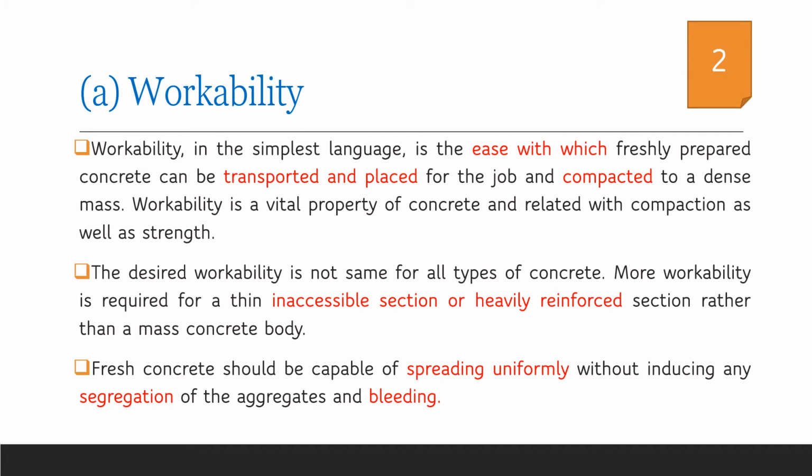Workability is the ease with which fresh concrete can be transported, placed and compacted in the required volume. It is very crucial in case of inaccessible as well as heavily reinforced sections. Fresh concrete should be capable of spreading uniformly without segregation and bleeding. Segregation is the process in which the aggregates get separated from the rest of the mix. Bleeding is the process in which water gets separated from the rest of the mix. Both segregation and bleeding are not good for concrete.